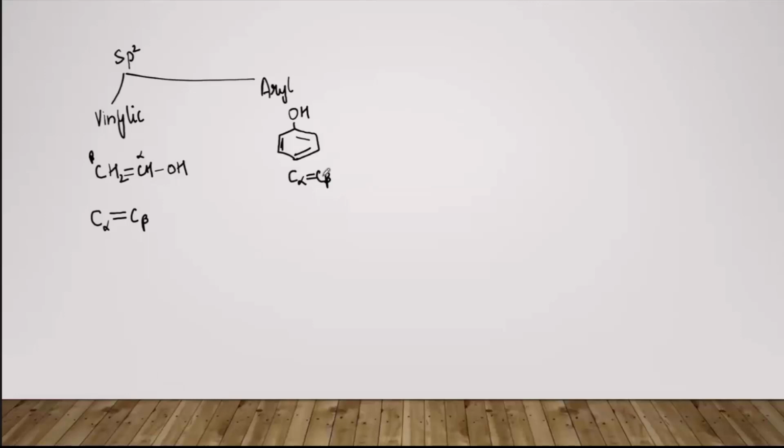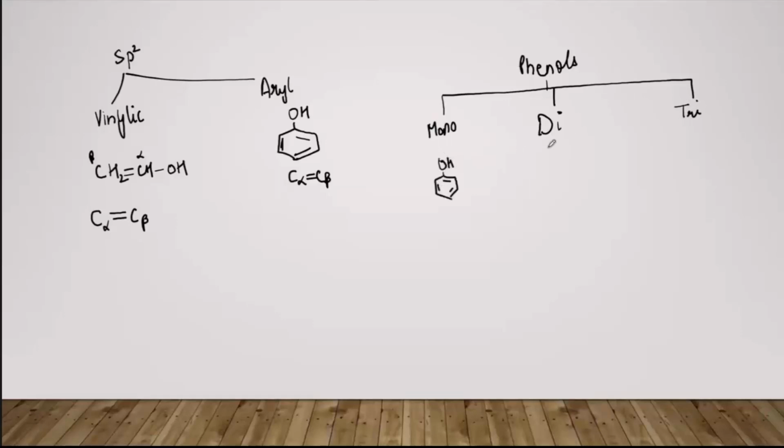ठीक है. Now classification of phenols. We don't have a lot of large classification. So here also we have monohydric, dihydric and trihydric phenol. So इसमें क्या होगा? When a single OH group is attached to the aromatic ring, it is a monohydric. Suppose we have two OH groups, it will be a dihydric phenol, and if we have three OH groups, then it will be a trihydric phenol.